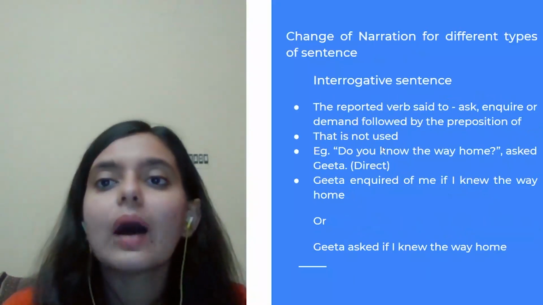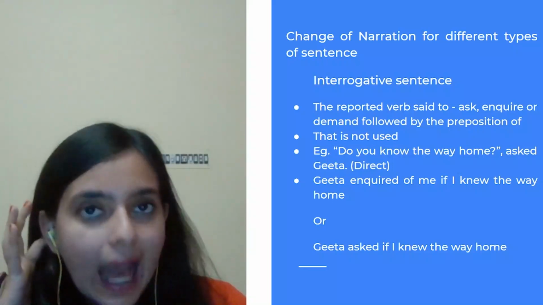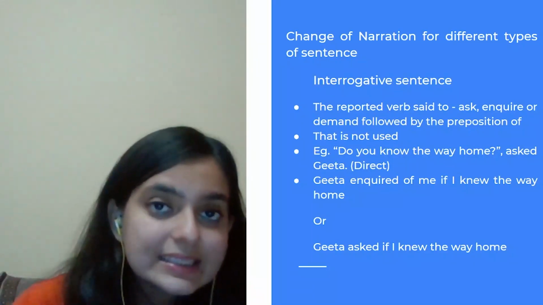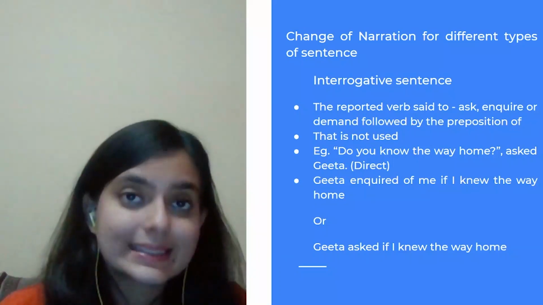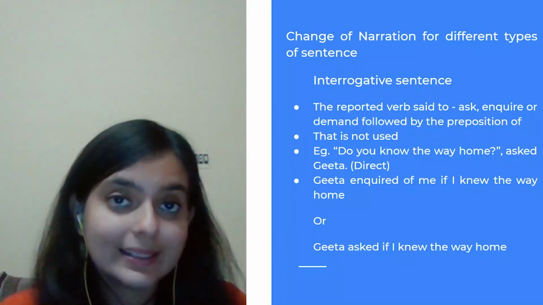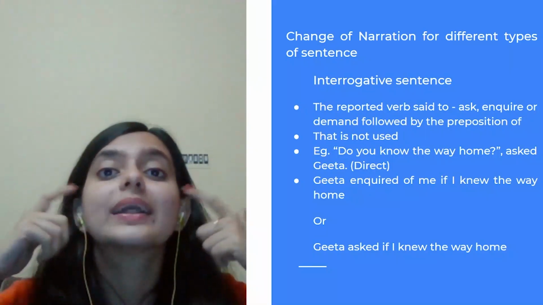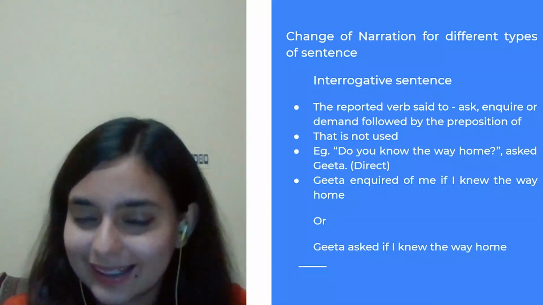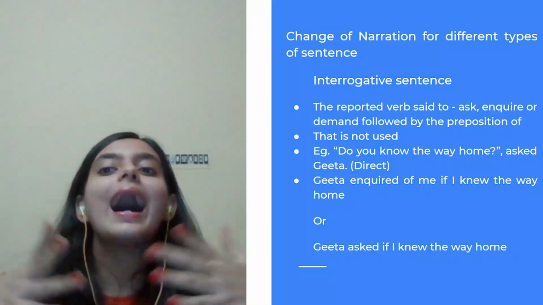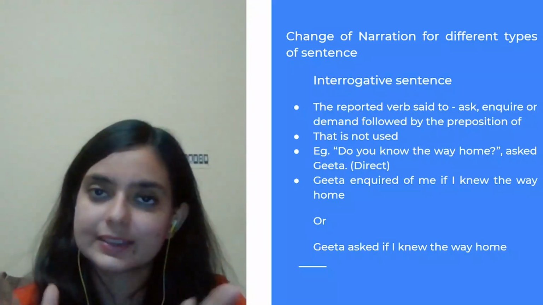So this was a recap of the previous class, which is very, very applicable in all the sessions. I am going to recapitulate this in all the sessions so that you get it inside your head and never forget throughout your life, right? So moving on, how to change an interrogative sentence.